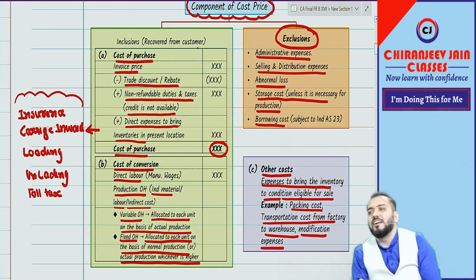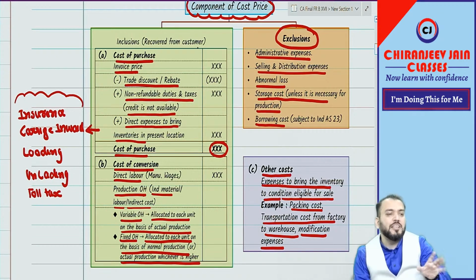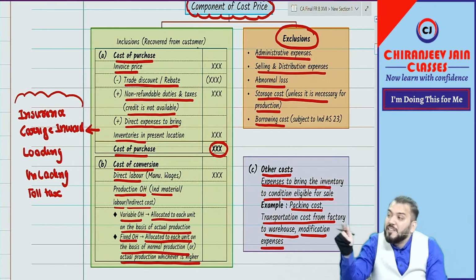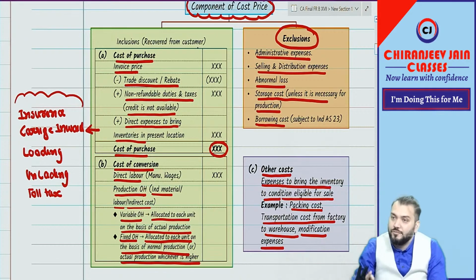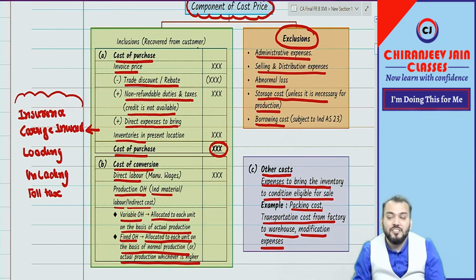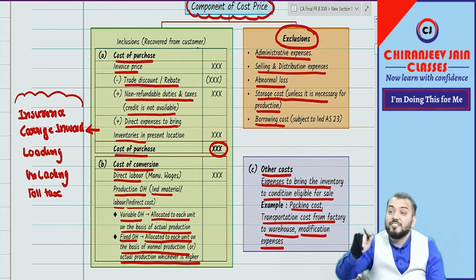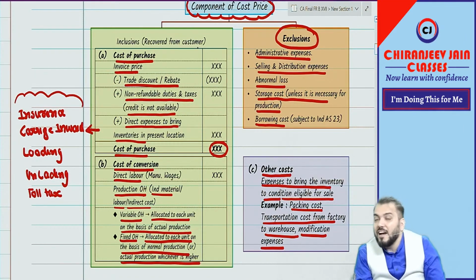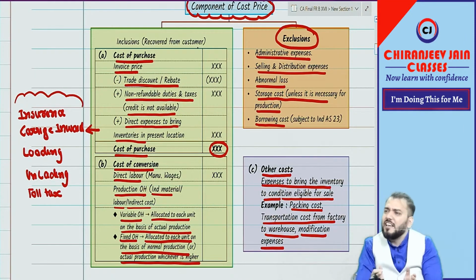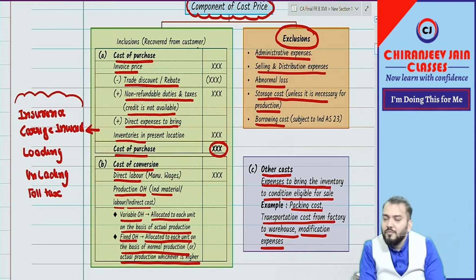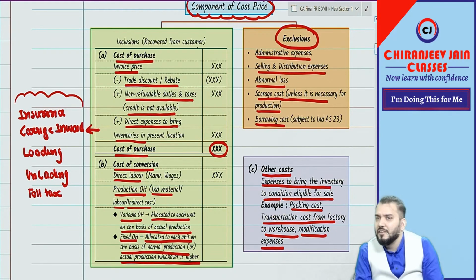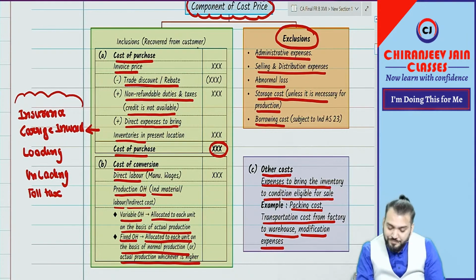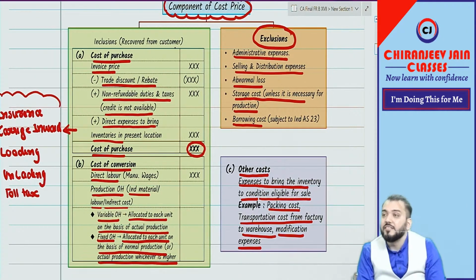Borrowing cost. Ind AS 2 is silent regarding borrowing cost. Means Ind AS 2 does not say anything about borrowing cost capitalization. But for borrowing cost, we have a specific Ind AS 23 coming soon. And you know about AS 16. You have done AS 16? What AS 16 says that if any asset is a qualifying asset, then borrowing cost will be capitalized, otherwise it will not be capitalized. So can you say inventory can be also qualifying asset? Whether inventory can be a qualifying asset? Huh? Yes or no? What is the meaning of qualifying asset?